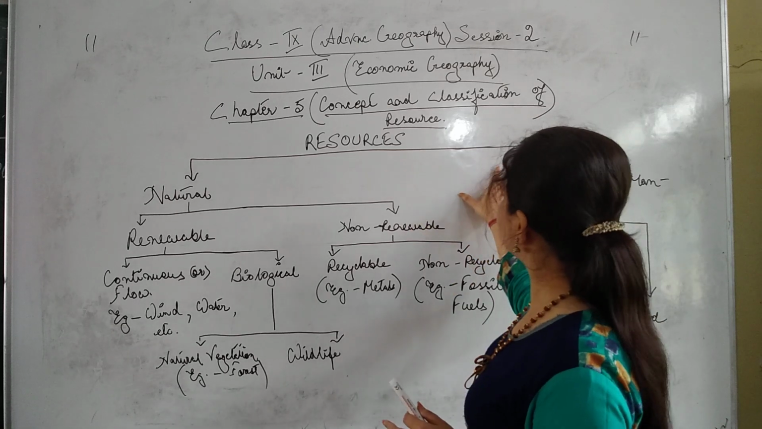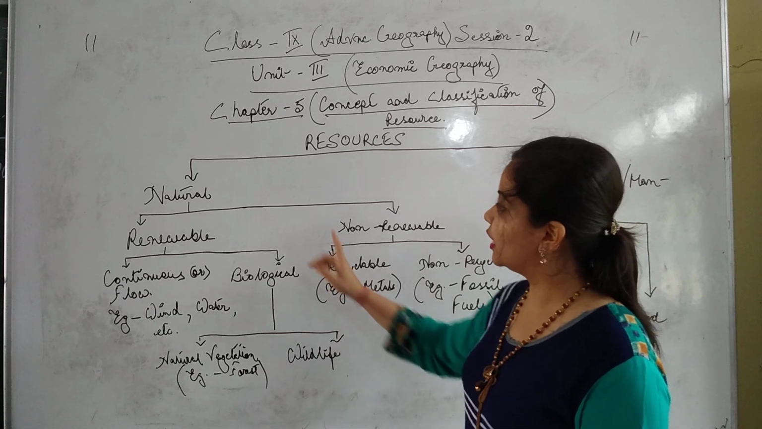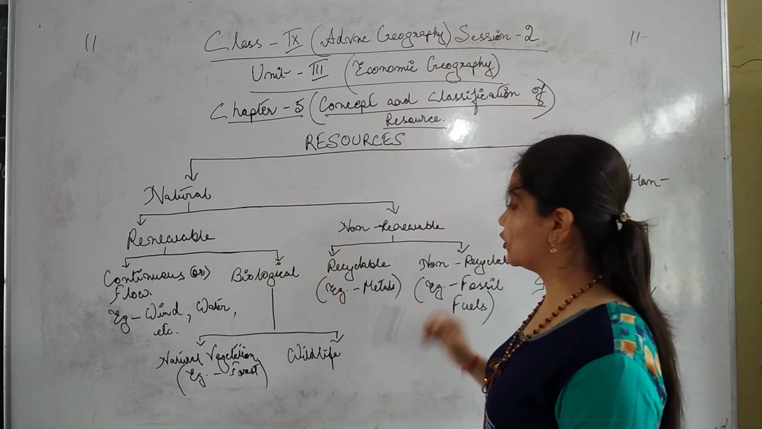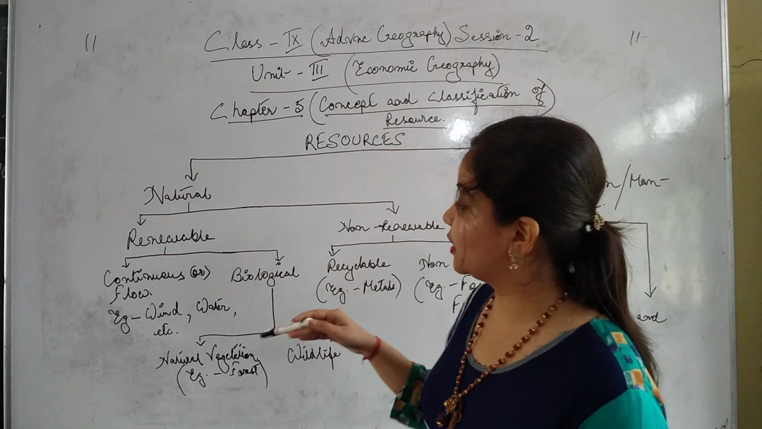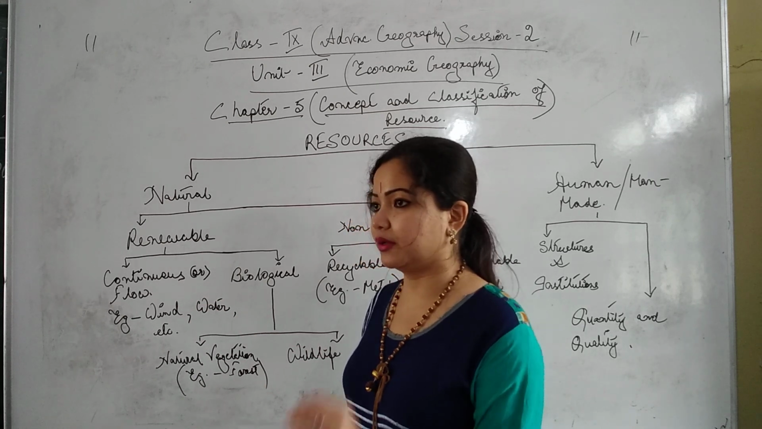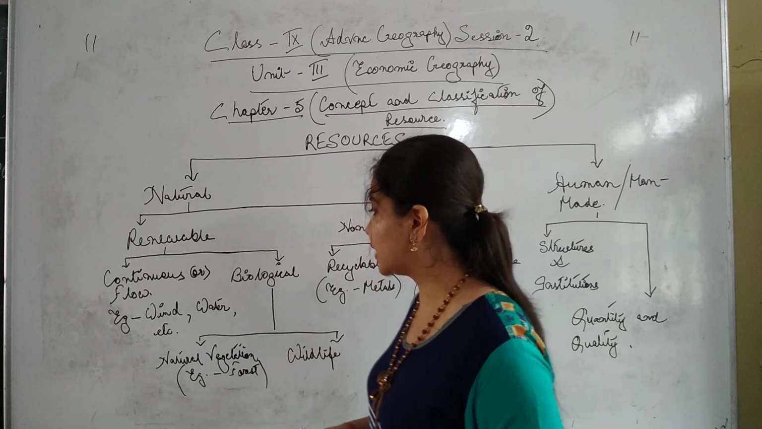Now here in this session 2, let me explain all these things once again. What are natural resources? They can be further subdivided into renewable and non-renewable. Again, renewable can be further subdivided into continuous or flow. Flow means what? Which can flow, which have some kind of mobility. For example, wind, water, etc.